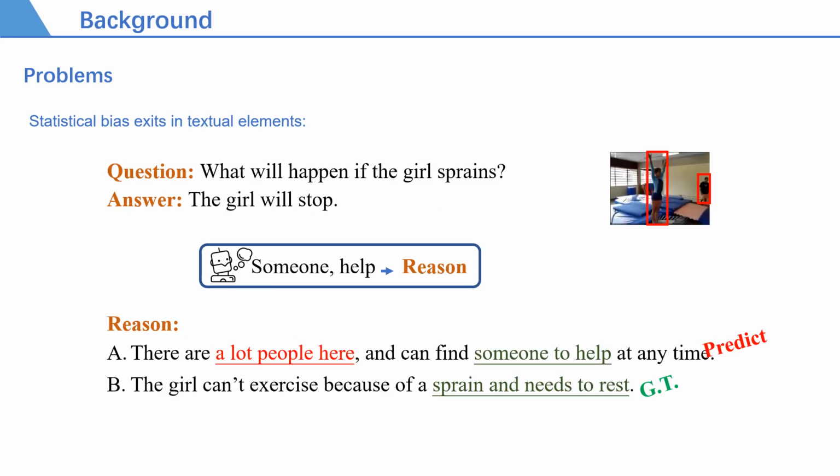Besides, we show the selection deviation caused by statistical bias in the text. When inferring the reasons for answer selection, existing models intensively rely on correlations between local words and the video content. In this sample, "someone to help" is more related to the question and the video. But this reason has an unreasonable inference from the first part of the sentence, that is, a lot of people here. Therefore, simple local attention introduces new bias.